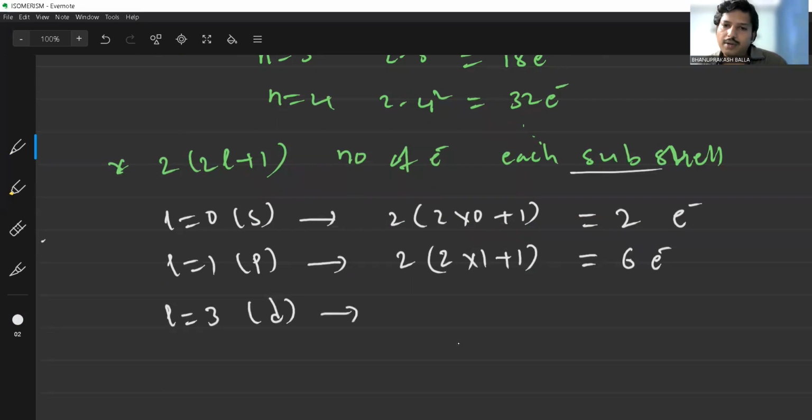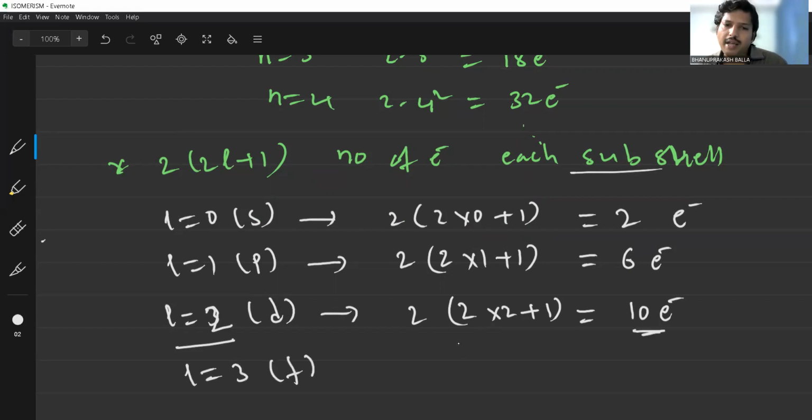Like l is equal to 2, that is called the d subshell. 2 into 2, 4, 4 plus 1, 5, 5 into 2. Total 10 electrons. How many electrons does the d subshell have? The 10 electrons. Like l is equal to 3, that is called the f subshell. The f subshell has 2 into 3 plus 1. 2 into 3, 6, so 6 plus 1, 7. 7 into 2, total 14 electrons.